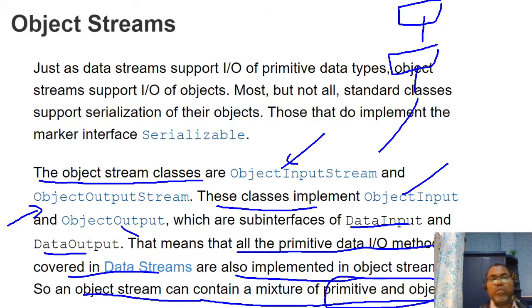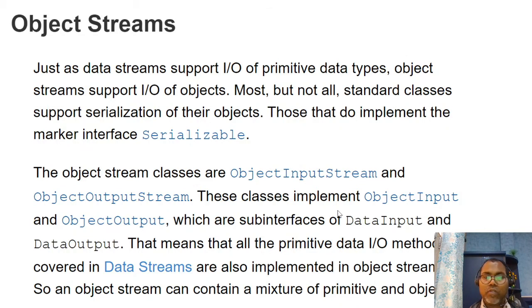If you want to read and write objects, that is ObjectInputStream and ObjectOutputStream. This is frequently used in Java for customized classes. You first implement the marker interface Serializable on your class, and you can write a custom object using the write method and read method.